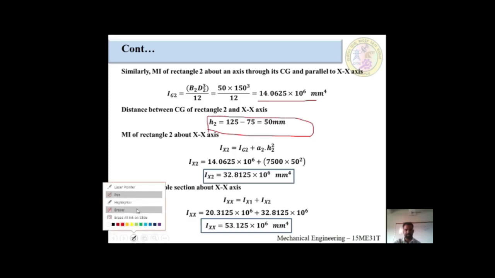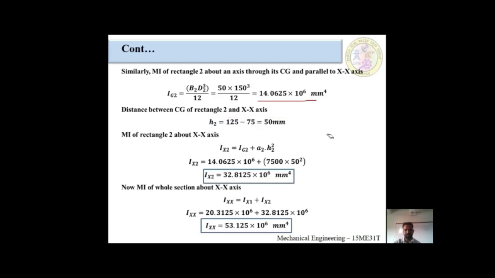I am going to explain properly. I am going to take the T section, the previous T section. This is 150 millimeter from here to here. From the top part to the center of gravity, y bar is equal to 125 millimeter. After that, from here to here, it is 75. The total distance is 150, and half of this component is 75.